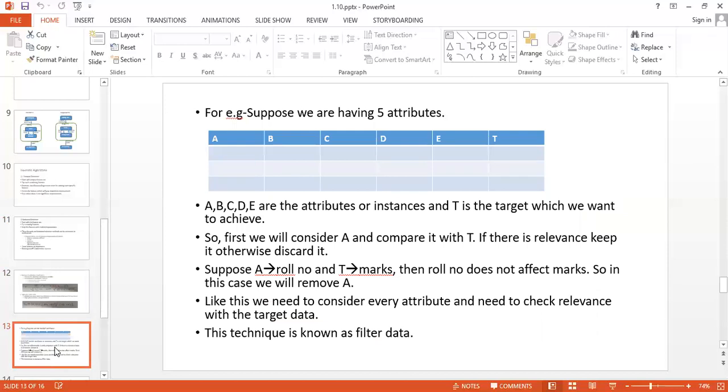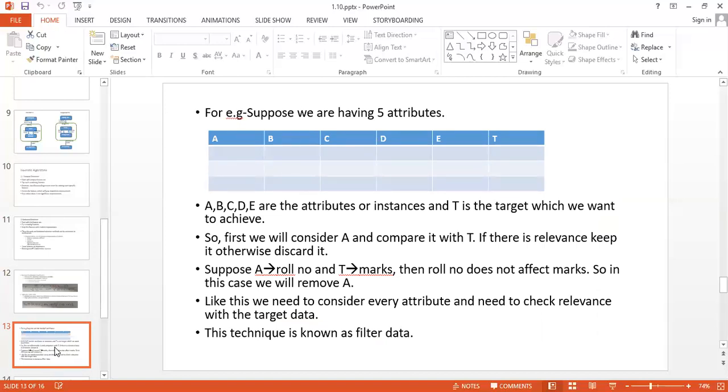Now we will check one example of feature selection, so that all the theory we have seen becomes clear. Suppose we have 5 attributes A, B, C, D and E, or instances, and T is the target which we want to achieve.